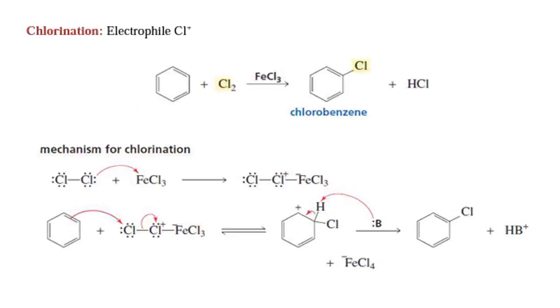Chlorination. In this process, benzene reacts with chlorine in the presence of aluminum chloride or ferric chloride to prepare chlorobenzene. Next, the mechanism for chlorination. In the first step, chlorine, which acts as a Lewis base, reacts with ferric chloride, which acts as a Lewis acid, to form a complex which makes the chlorine more electrophilic. Then this complex dissociates to form the chlorinium ion. In the next step, the chlorinium ion attacks the ring to form a resonance stabilized carbocation intermediate. Then in the next step, proton transfer from the intermediate prepares the chlorobenzene.